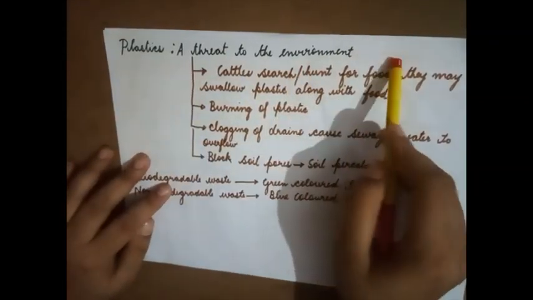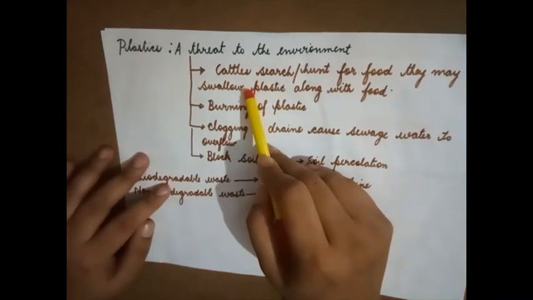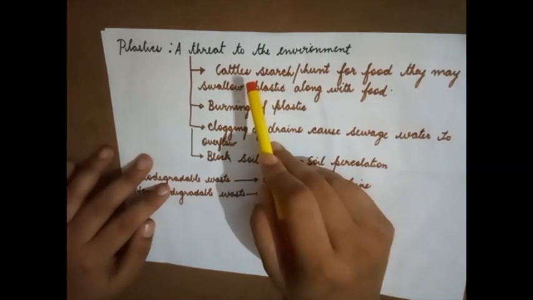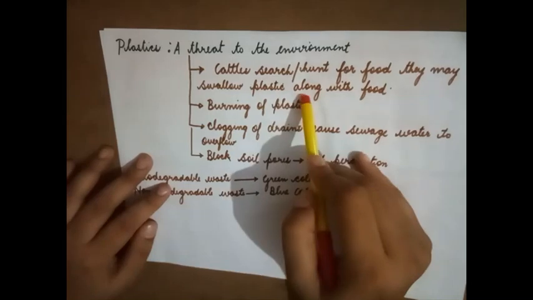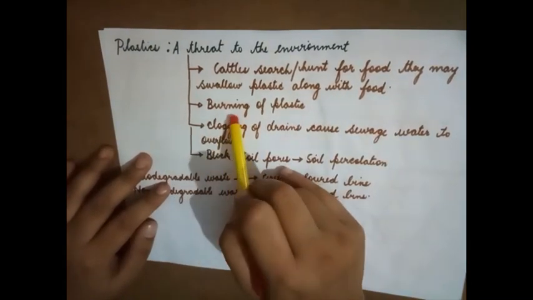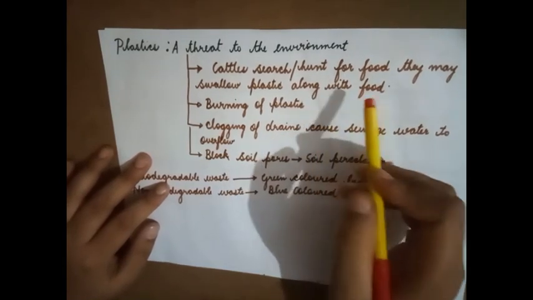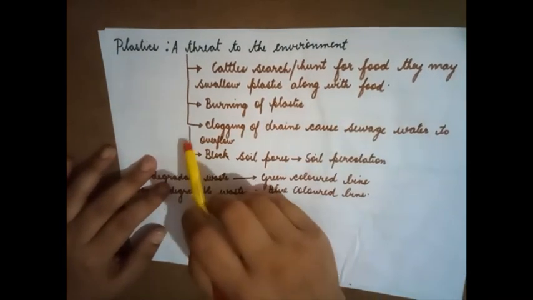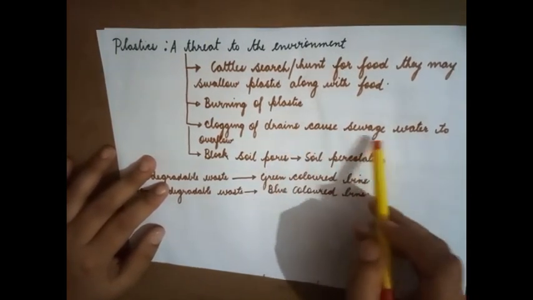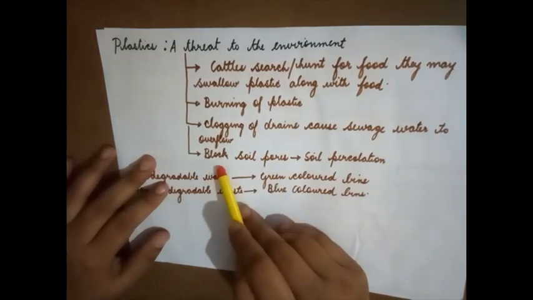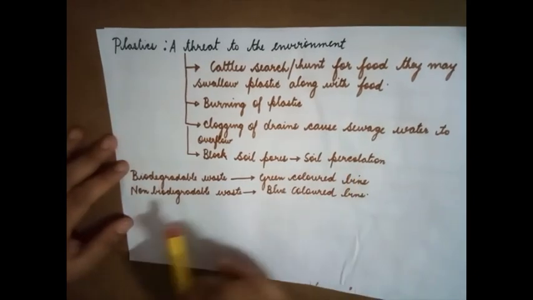Plastics, a threat to the environment. Now usually it is seen that plastics are thrown away. Cattle search or hunt for food and they may swallow that plastic along with food. Burning of plastics causes pollution. It results in the formation of carbon monoxide. Clogging or blockage of drains causes sewage water to overflow. It blocks soil pores, so water percolation cannot happen over here.